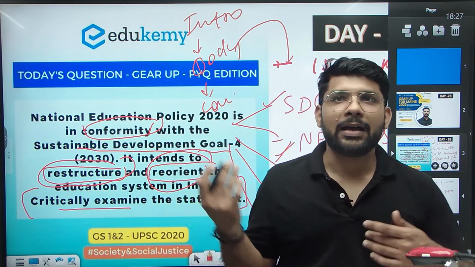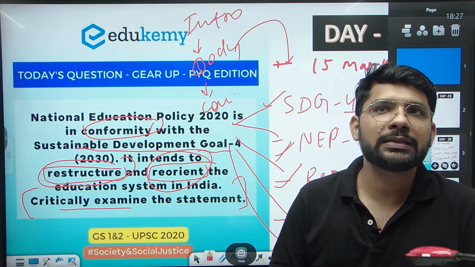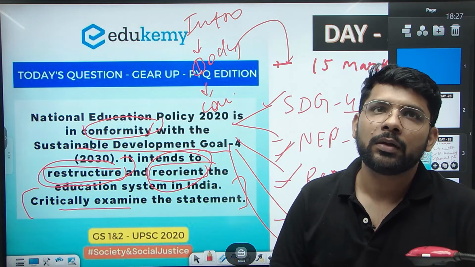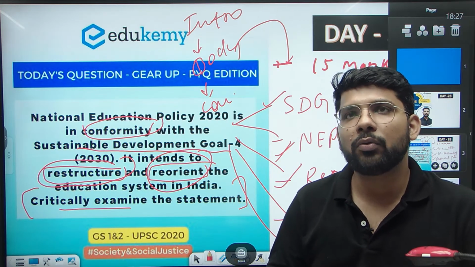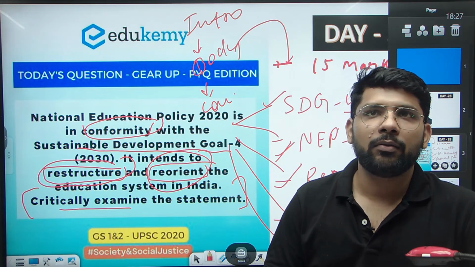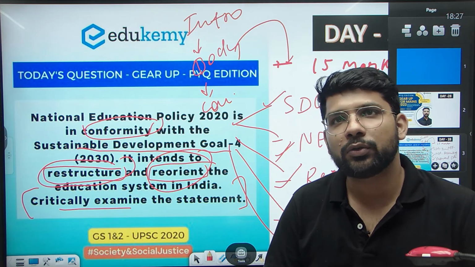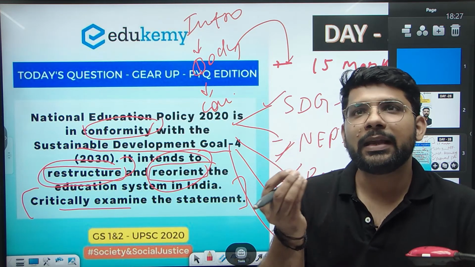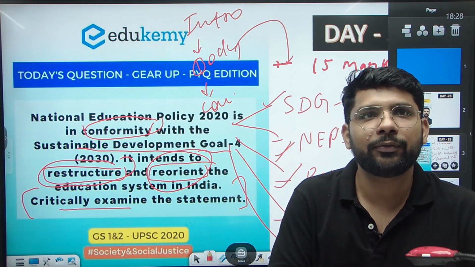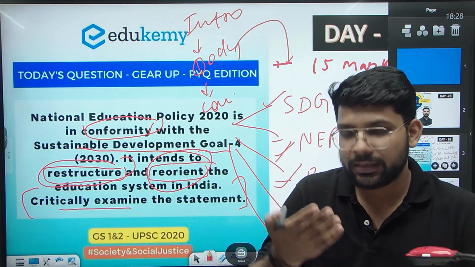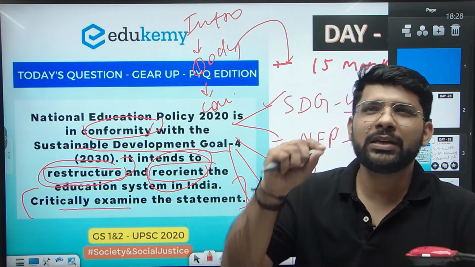So you will write the answer in this way. We will meet tomorrow again with a new question related to social justice at 6 p.m. Please try to write the answer. Without writing the answer, you will not be able to identify what mistakes you are making. Are you able to understand the demand of the question or not? Whether what you have written is right or not, how can you get it? So start evaluating yourself at each step. What is your level in answer writing? What are you thinking? What have you done? Please try to think about that.